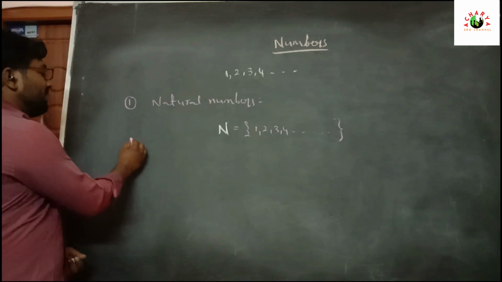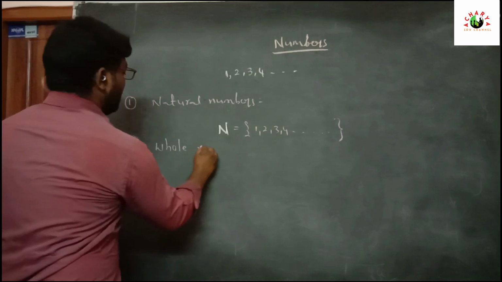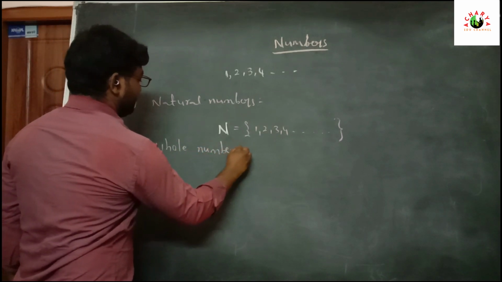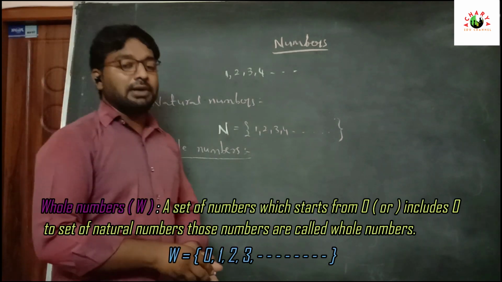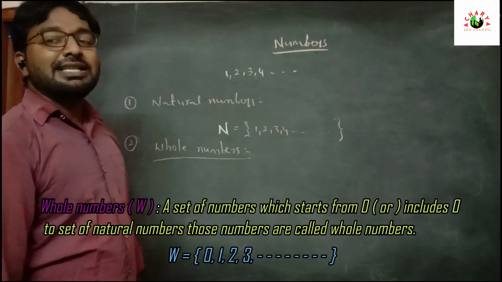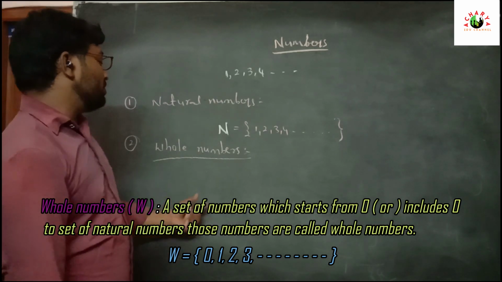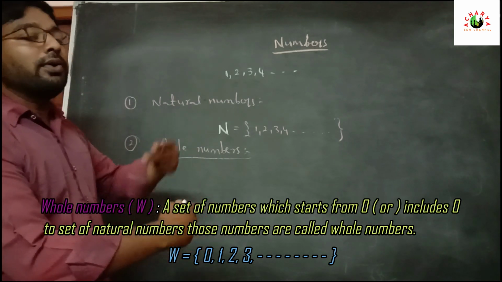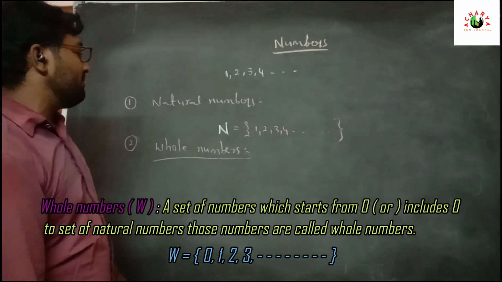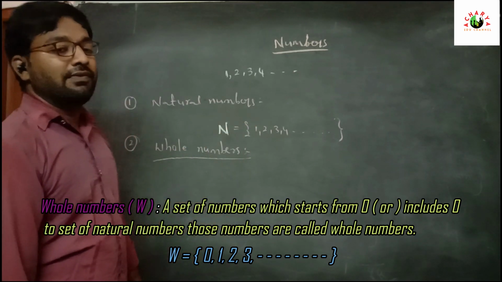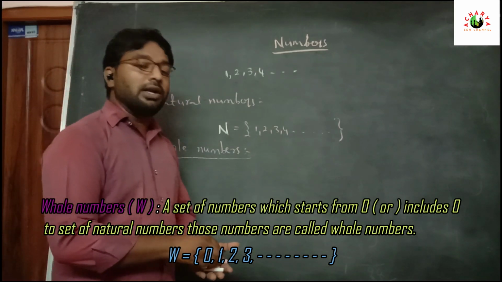Next, the second type of numbers is whole numbers. What is a whole number? A number which starts from 0, or if we include 0 in the natural number set, that type of numbers we can call whole numbers.